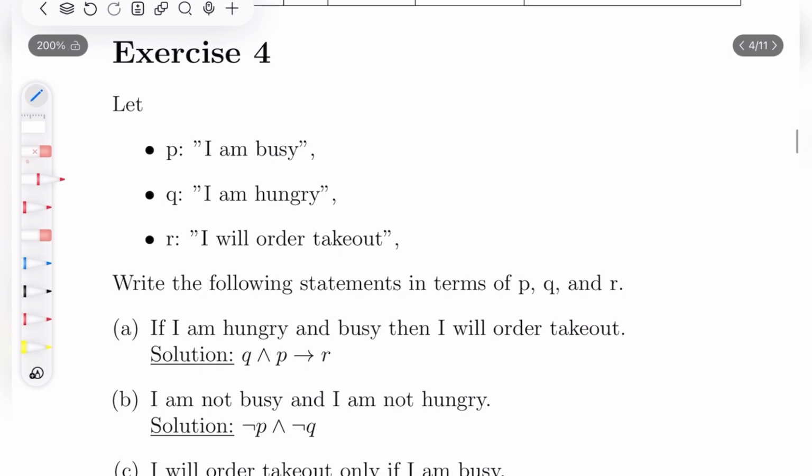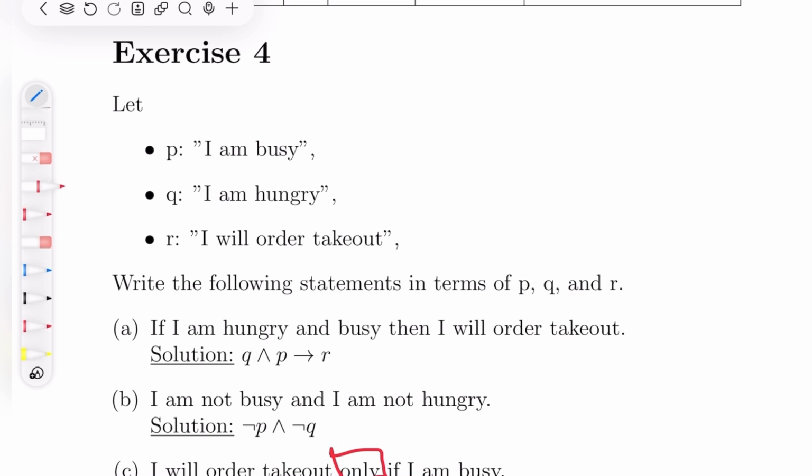I will order takeout only if I am busy. Okay, so this one is actually a bit trickier. And the reason is that we have the word only. Okay, so I will order takeout only if I am busy. Let's think about this for a minute. What people would do mistakenly is say, okay, so I will order takeout if I am busy. So some people would say, okay, then if I'm busy, I will order takeout.